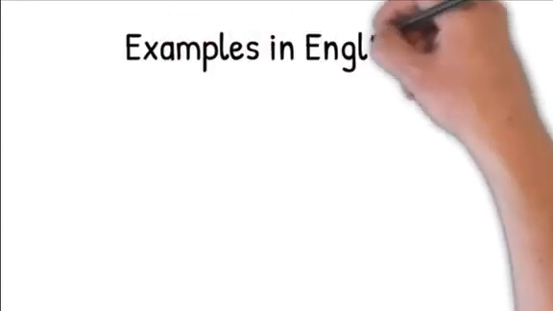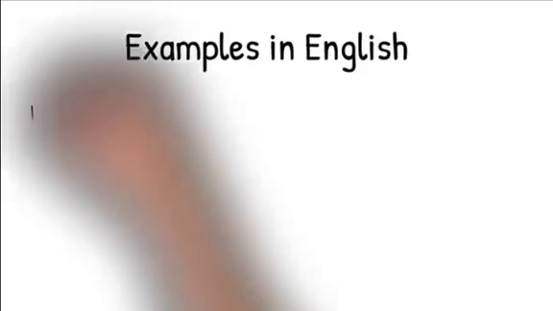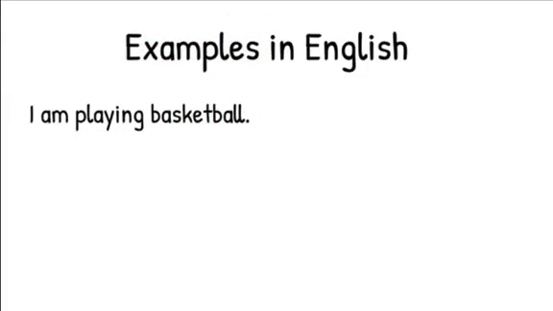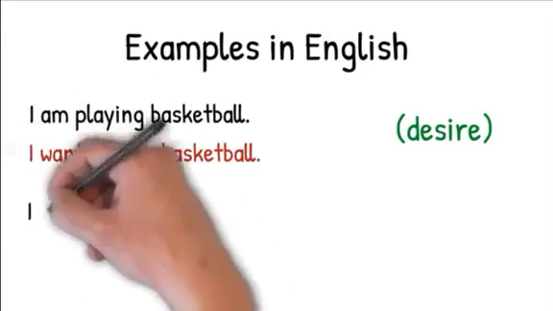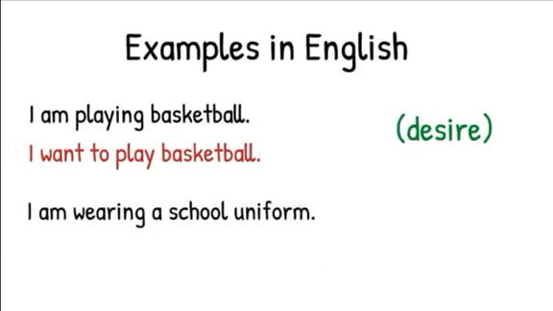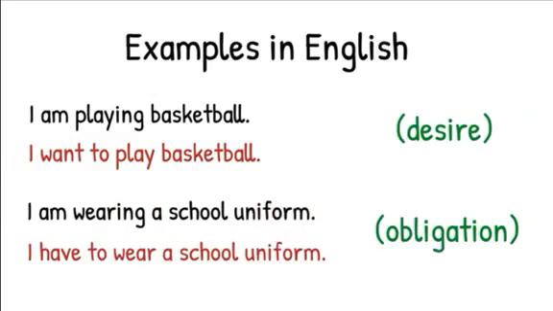Here are two examples in English. Firstly, the sentence, I am playing basketball. That contains a simple action, but if we want to express a desire about that action, we add in the verb want. I want to play basketball. Similarly, in our second sentence, I am wearing a school uniform. If we want to add another flavour, another sense to that first verb, in this case obligation, we say, I have to wear a school uniform. Notice in both of these sentences, we've added a second verb.